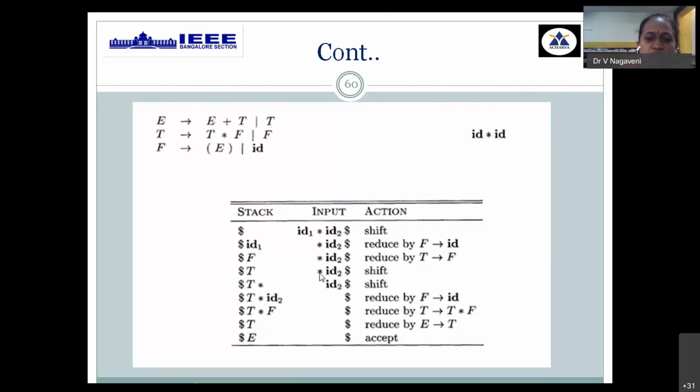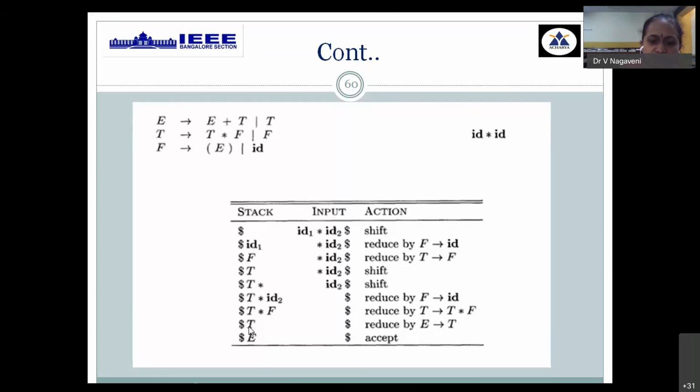You need to make sure that you have remaining symbols in the input. Shift that star onto the stack. Then again shift ID2 onto the stack. ID2 is again a handle present at the top of the stack, reduced by the LHS variable F. Then when you have T star F, the complete thing is considered a handle, reduced by the LHS variable T.